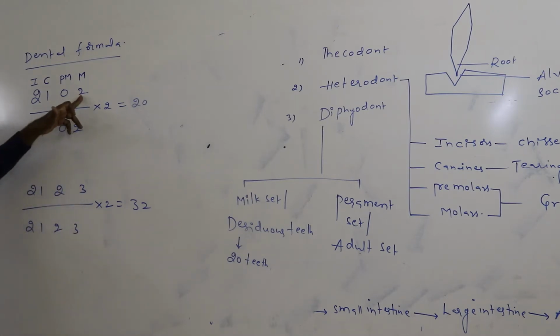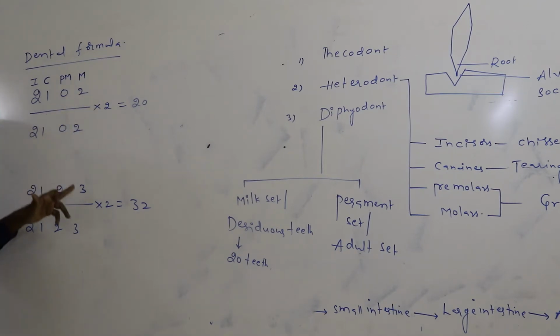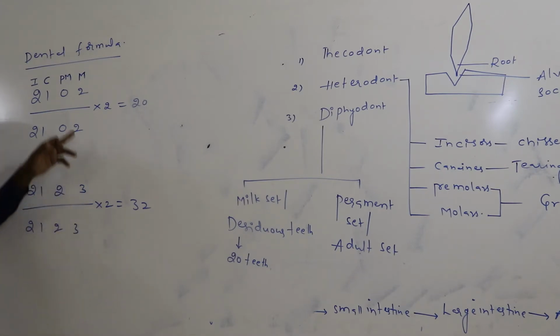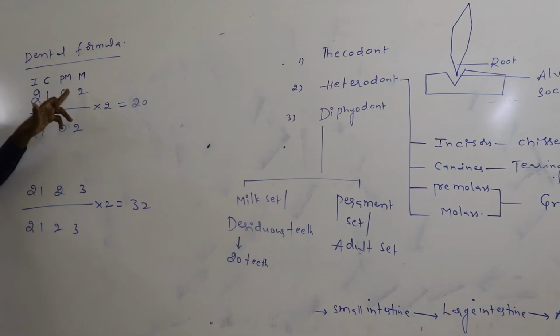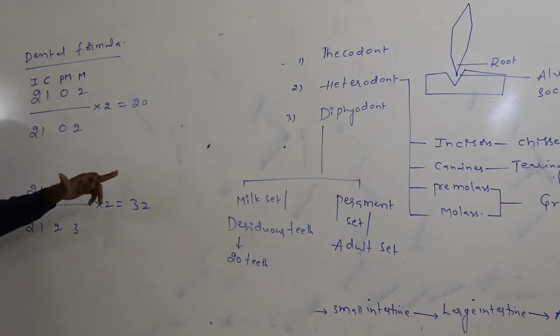The first 2 molars also appear in the milk set. Newly, the third molar gets formed in the adult set. First 2 molars appear in both the milk set as well as the permanent set. This is the adult dental formula. This is the milk set dental formula.